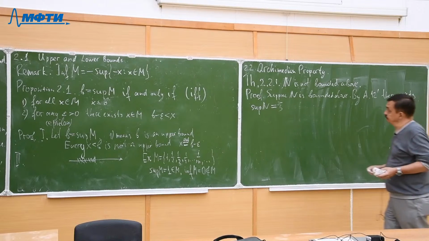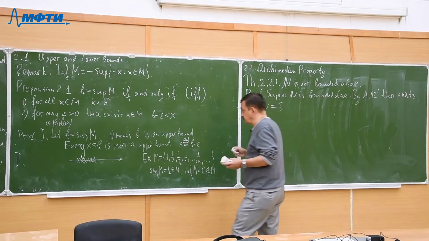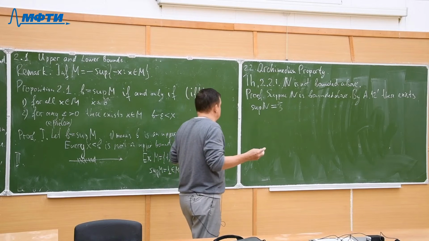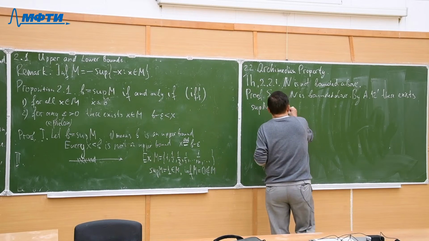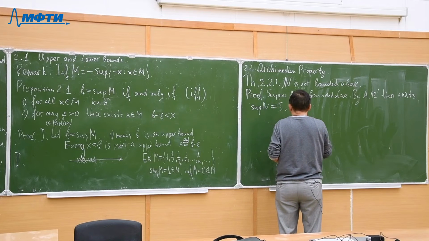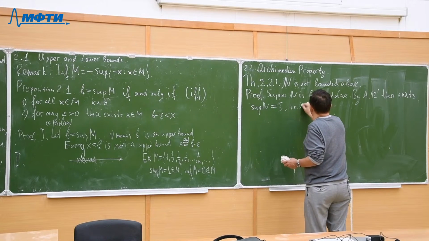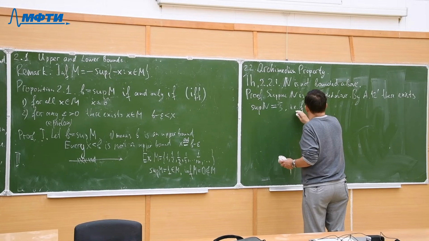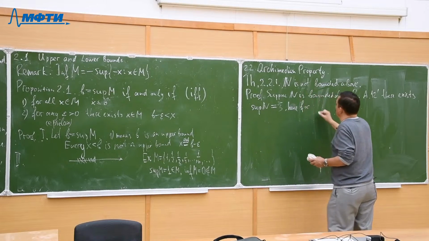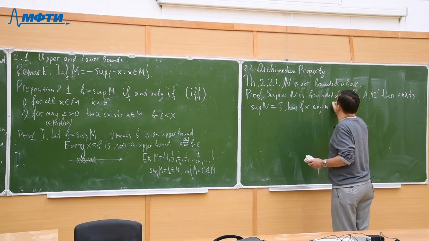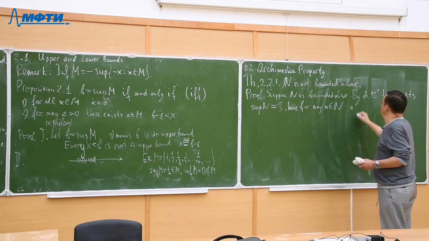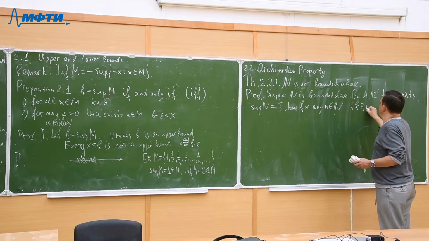Then it means that, hence, for any natural n, we have n less or equal than xi.